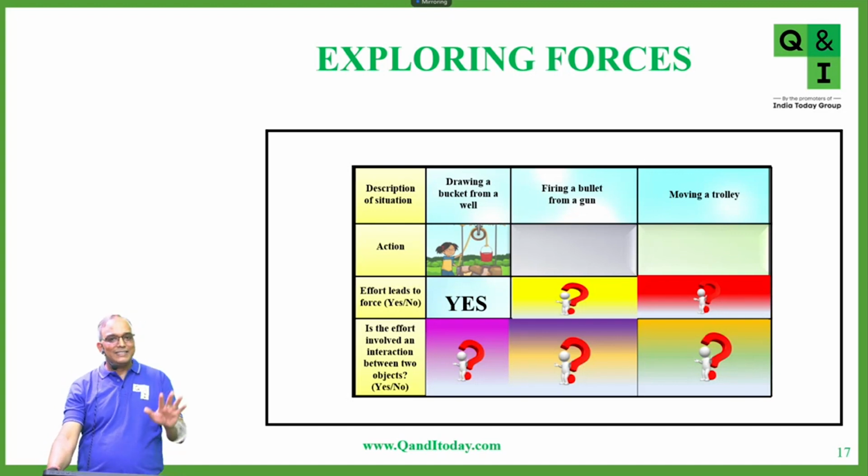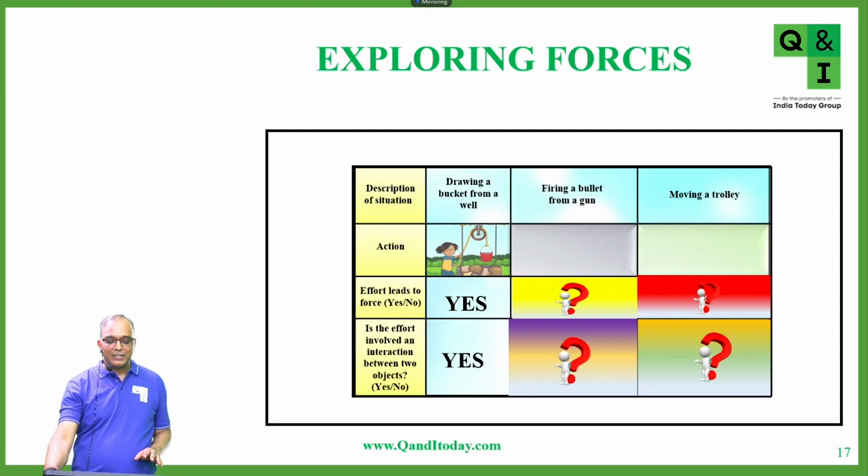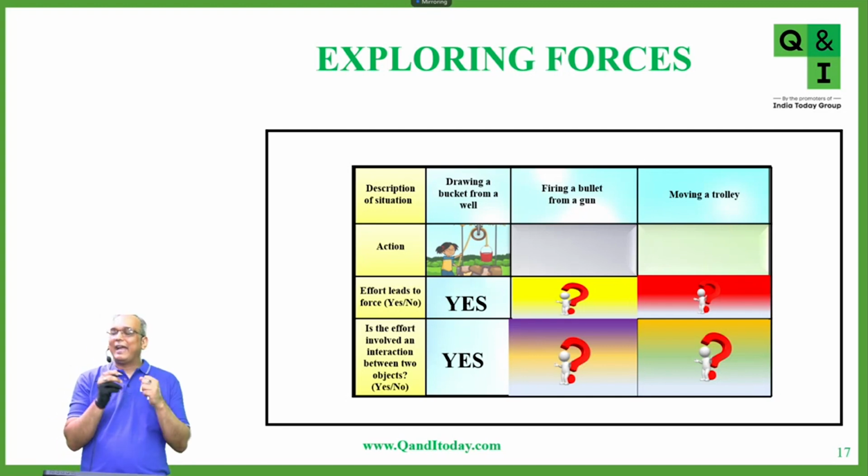Now here, does this effort lead to force? Yes, this effort leads to force. And does the effort involve an interaction between two objects? Yes, there is an interaction. The girl is pulling the rope which is connected to the bucket. So there is an interaction between the girl and the rope.